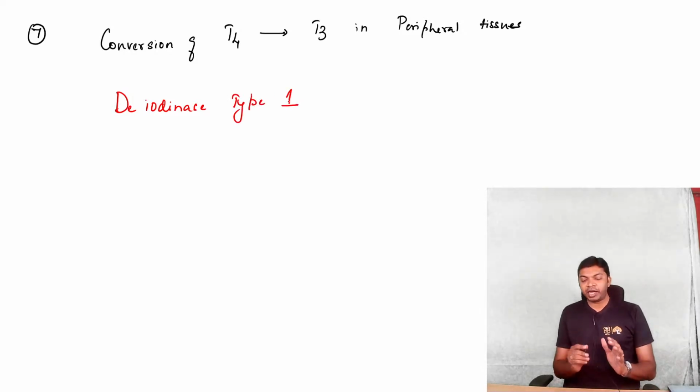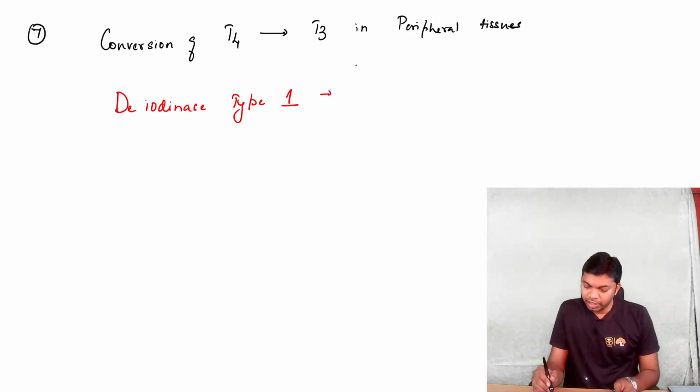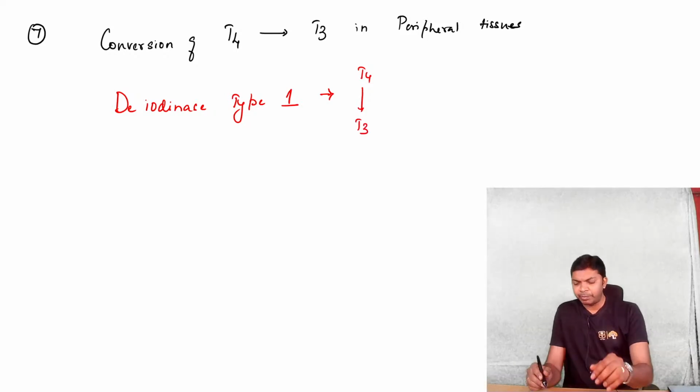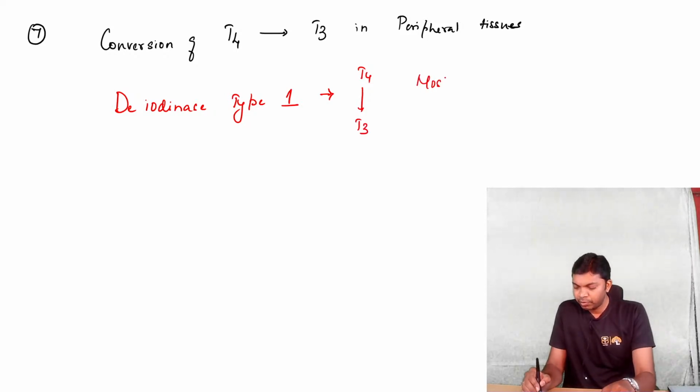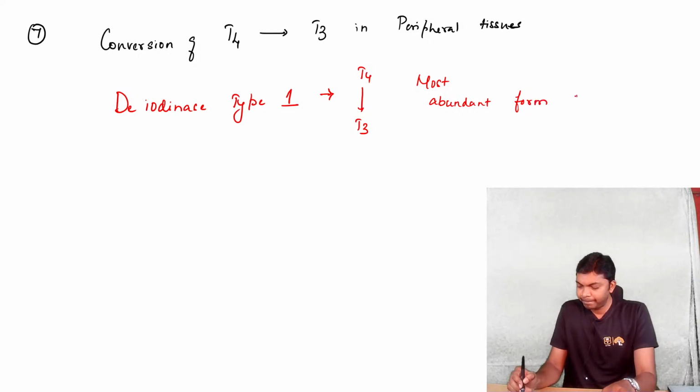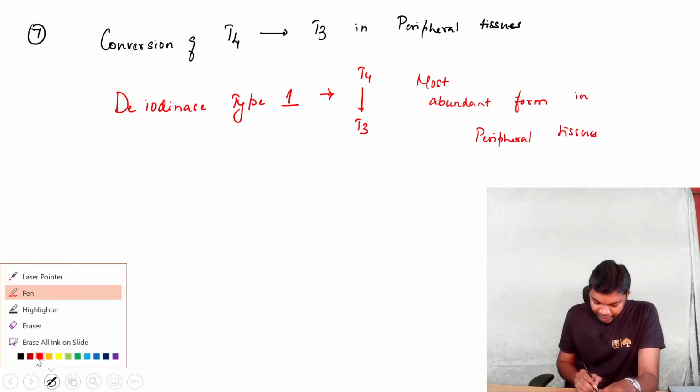Deiodinase type 1 converts T4 into T3, and this is the most abundant form in peripheral tissues. Now we have another enzyme.